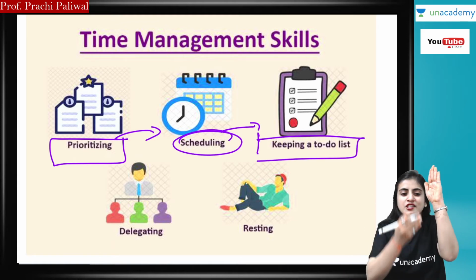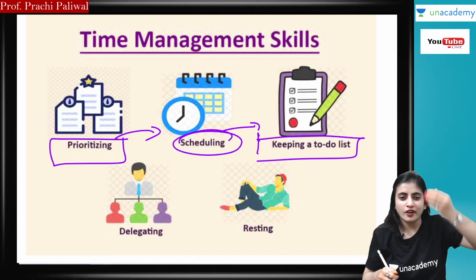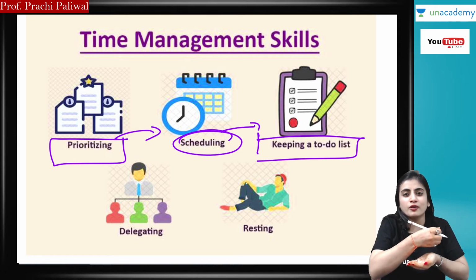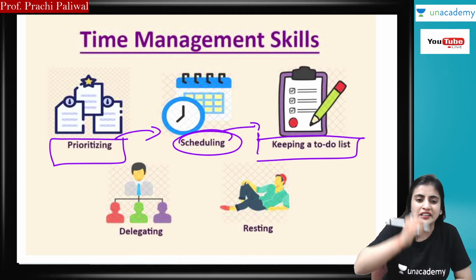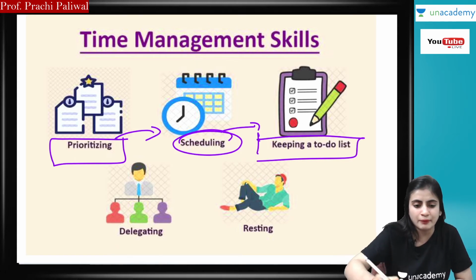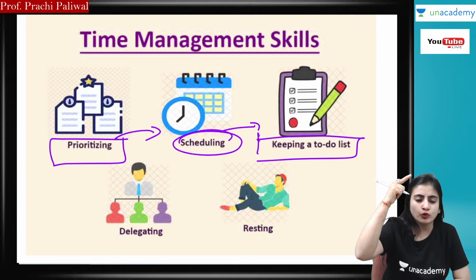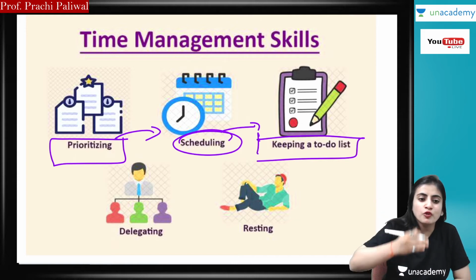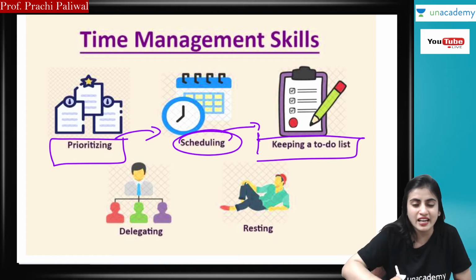You have to make a list for every day. You have to make a list for the 3 months also, for every day also, and for your subjects also. I will complete this much in September, this much in October, this much in November. In one whole day, I have to do these things. So you have to make your to-do list, and you have to set reminders that will ping you.